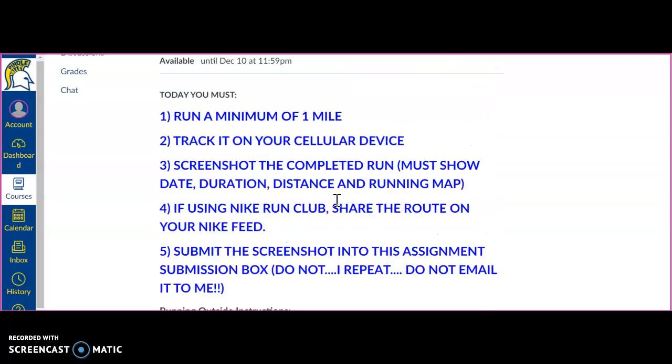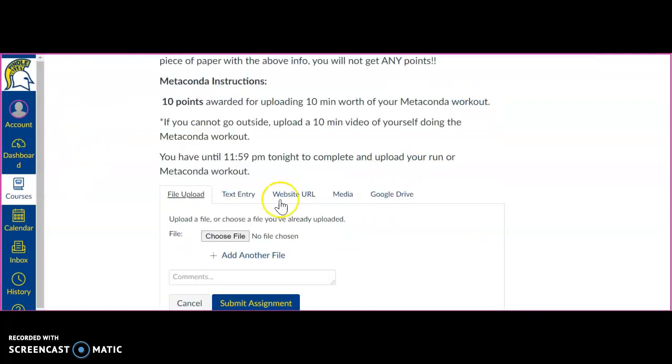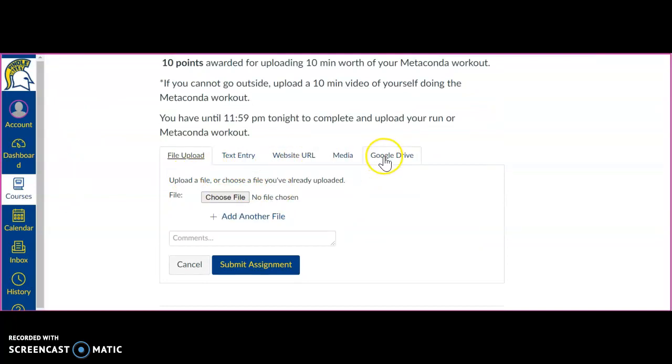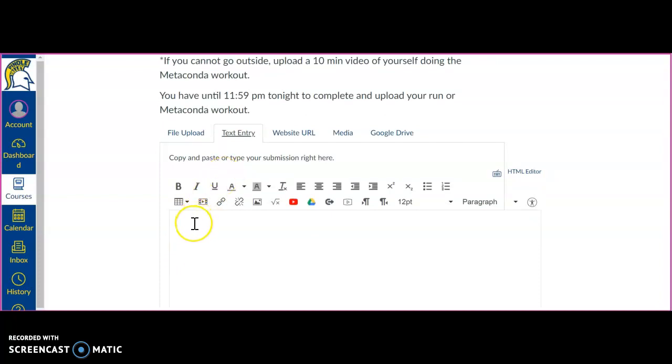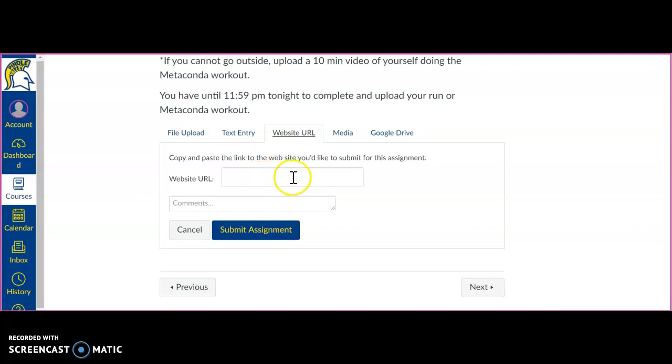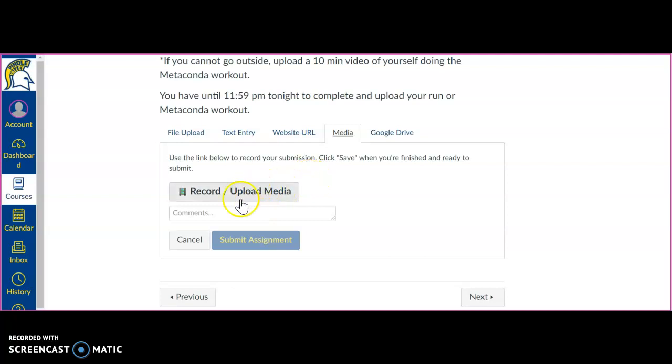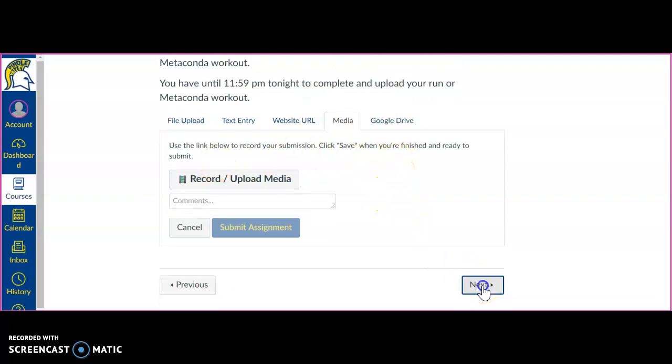And in order to upload that, you're just going to click on the submit assignment button, and you've got all of these different ways to submit it. So you can do a file upload, which is probably going to be the most common way that everyone's going to upload their files, or text entry. Say you have a large file and you can't upload it to me, just write down in the text entry, I emailed it to you, and you can email it to me, but make sure you fill this part out. You can send it in a Google link or Google Doc link. You can record straight through. If you're doing Metaconda, just click the record upload media and it'll upload. And then you also have the Google Drive option. So you have those 5 different options to submit that assignment to me.